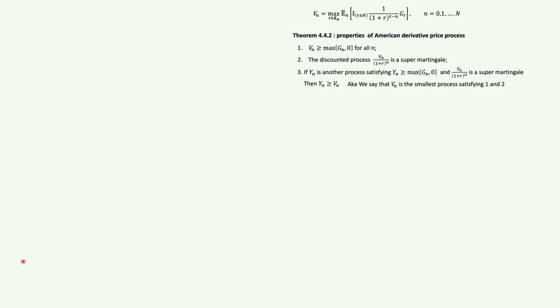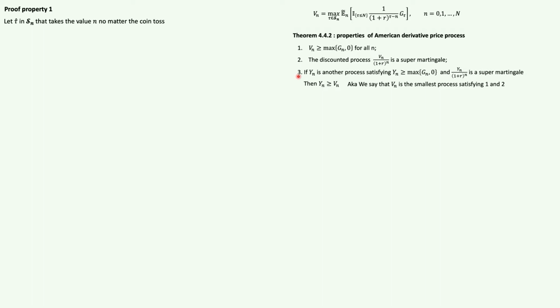So to help with our proof, I put here the definition of the American derivative price process, which is given here, and this is theorem 4.4.2 with all three properties that we want to demonstrate. So first we need to show property 1.